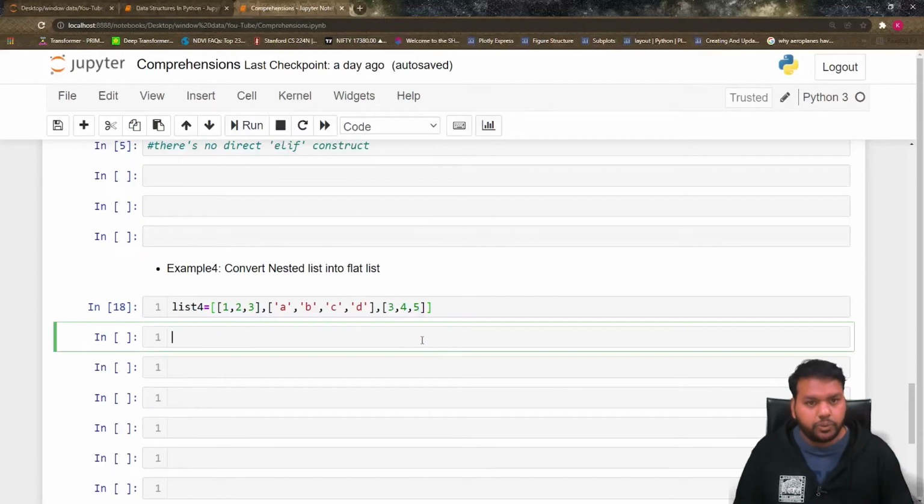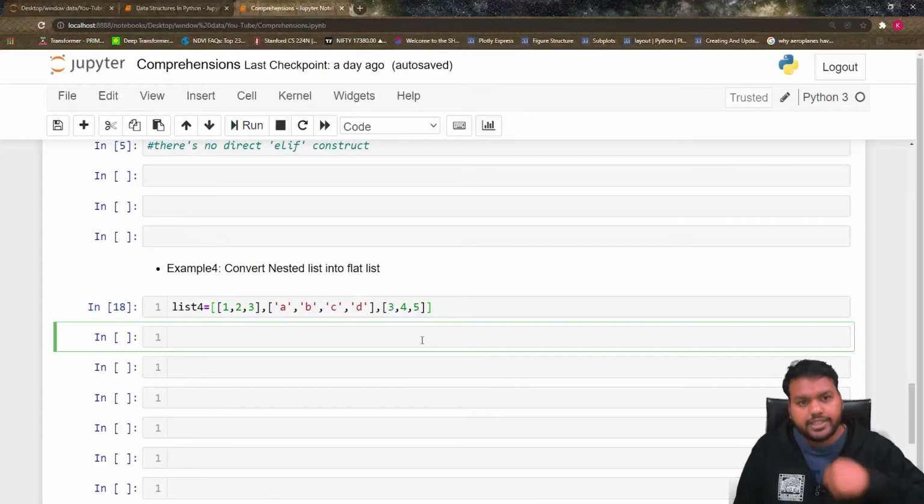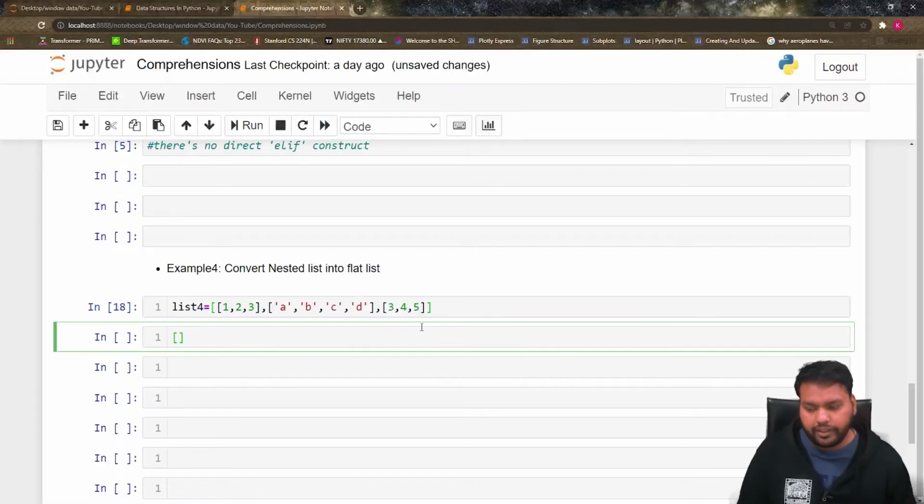What I need to do here is traverse two times, because first I traverse the big list, list4, and then inside each list I traverse again, so I'm going to use two for loops. First I write this bracket, and I want to convert this list into a simple list. So suppose y. First I want to traverse through the big list, so first I have to write this for loop.